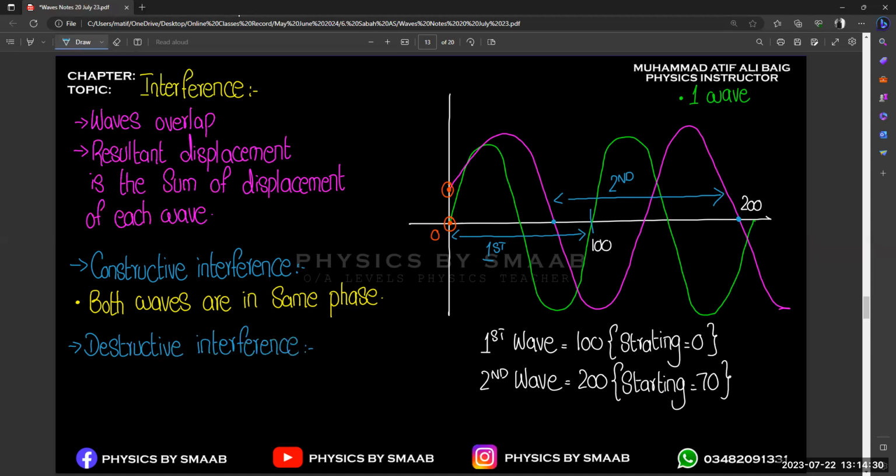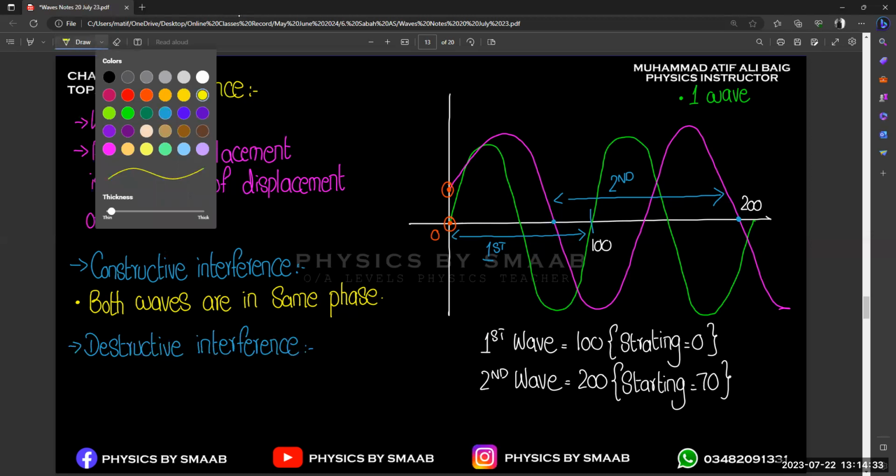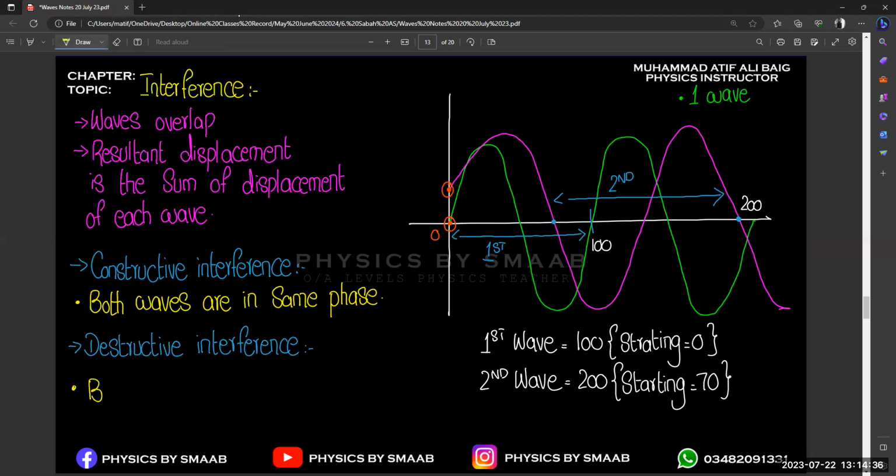Destructive interference, we can write it as both waves are in antiphase. And it's completely opposite, 180 degrees from each other, because after 180 degrees, both will be in the opposite direction. So that will give you the concept of destructive interference.